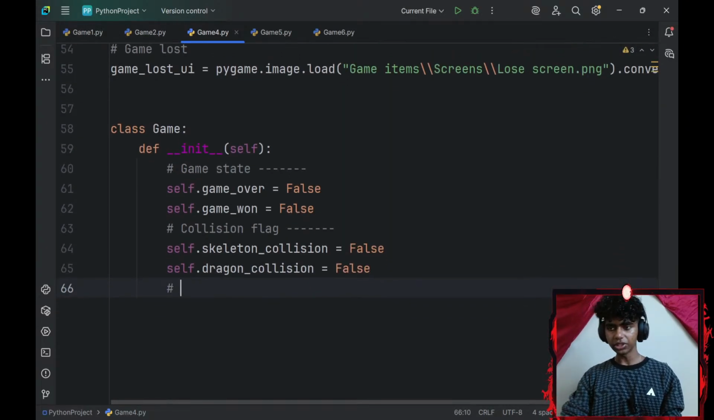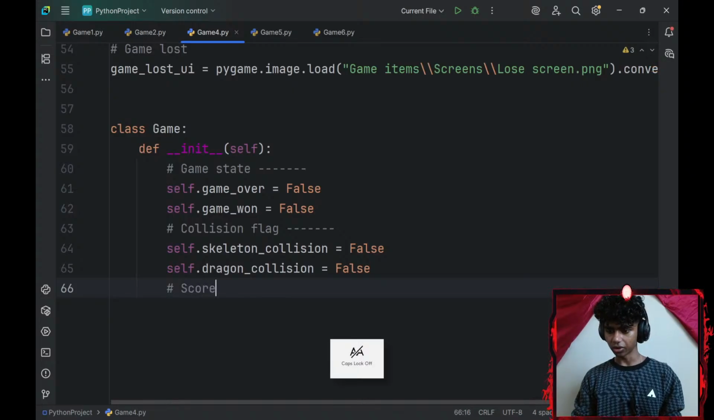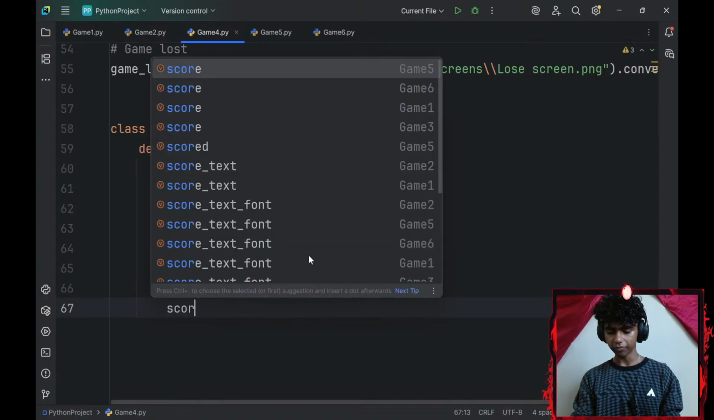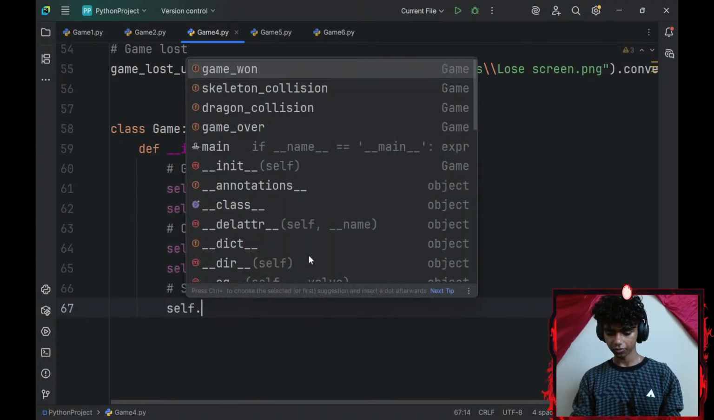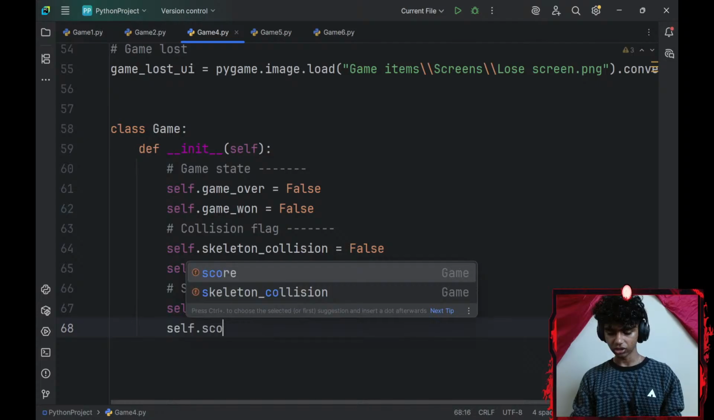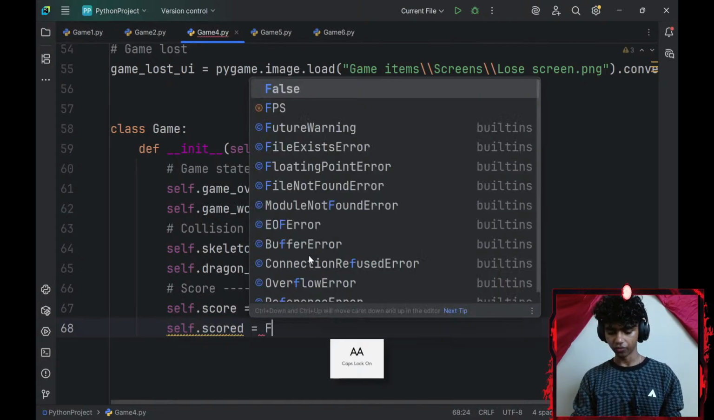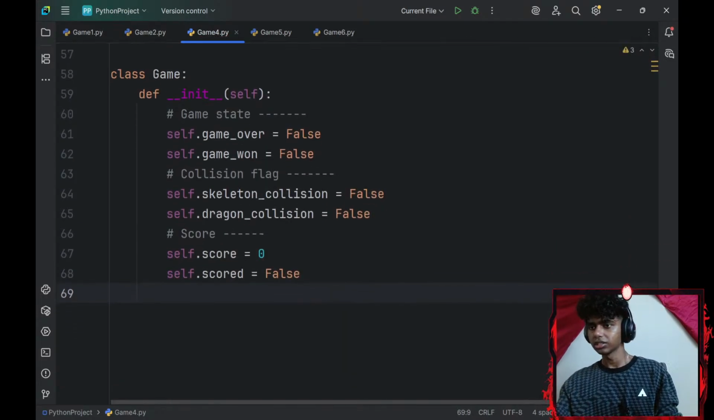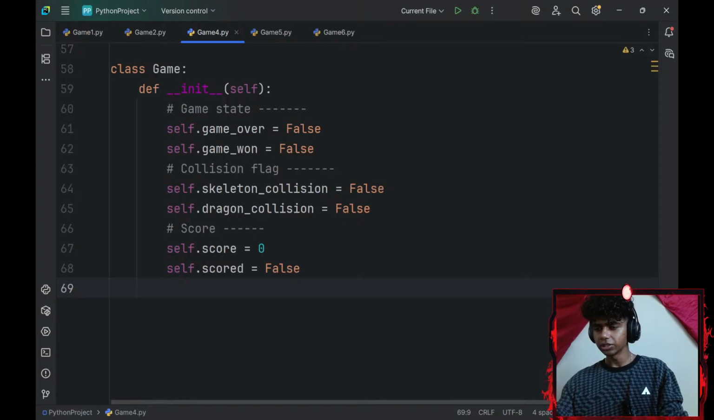Okay, and then I would need a score. So this is going to be my score settings. 1, 2, 3, 4, 5, 6. For my score setting, I'll set my self.score to be equal to 0 and self.scored to be equal to false because I haven't scored yet. Okay, that's basically all that I can think of right now. I honestly might add my floor here, but that wouldn't make any sense.